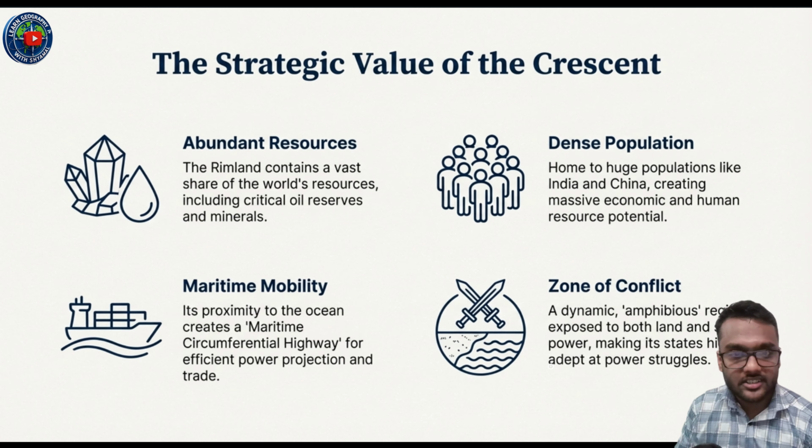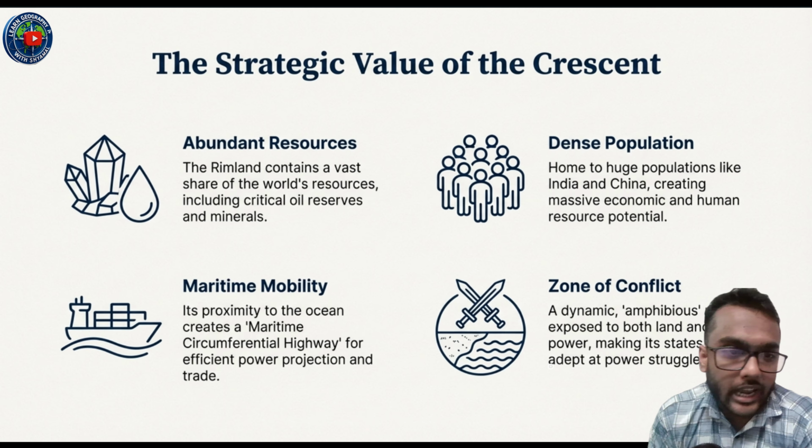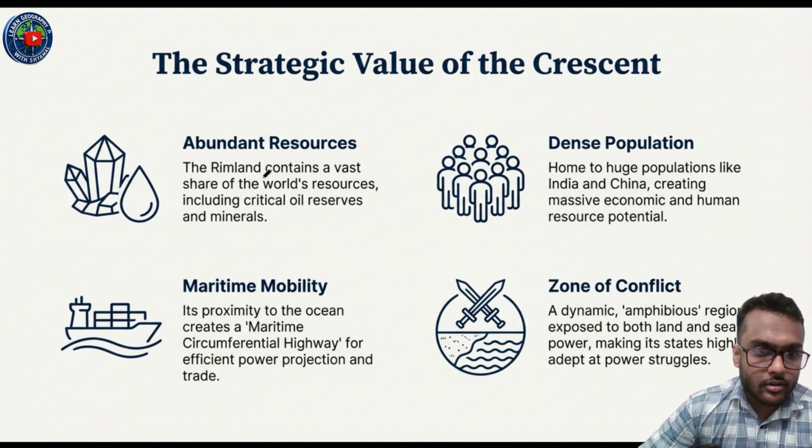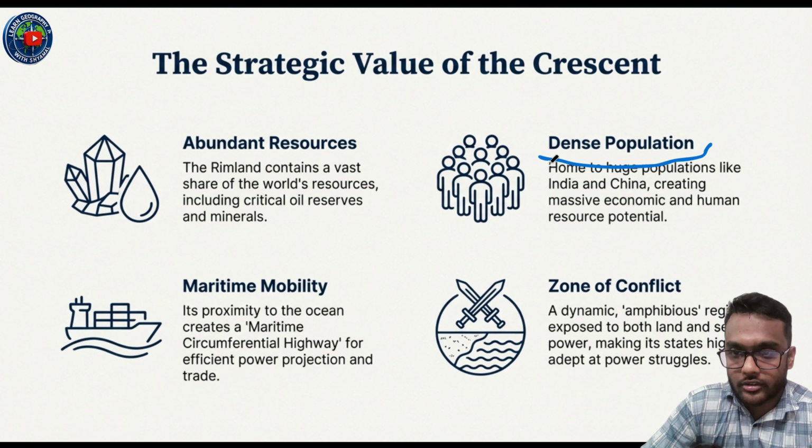There are some strategic values of the crescent. Crescent means the sea coastline. First of all, abundant resources. The Rimland contains a vast share of the world's resources, including critical oil reserves and minerals. Then dense population, home to huge populations like India and China, creating massive economic and human resource potential.